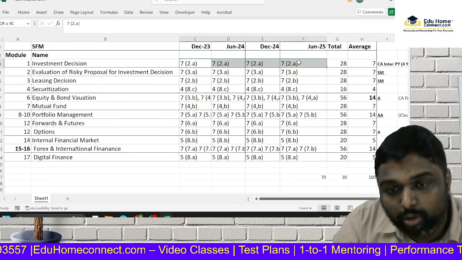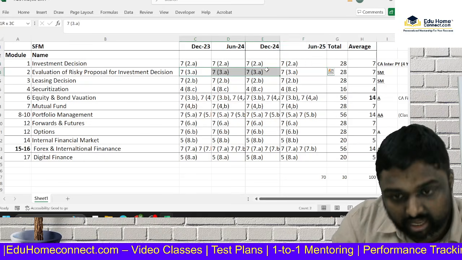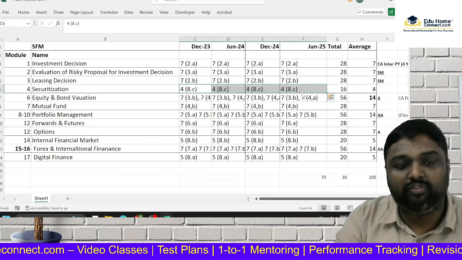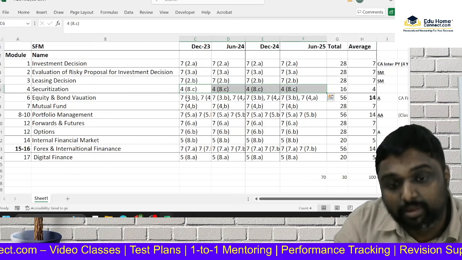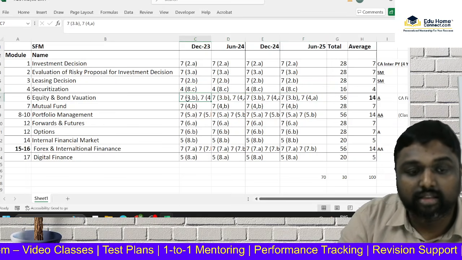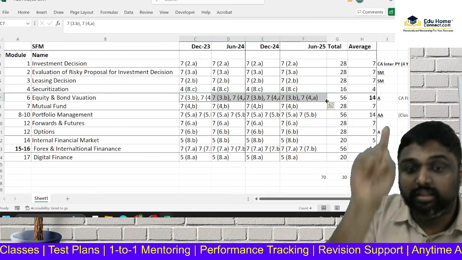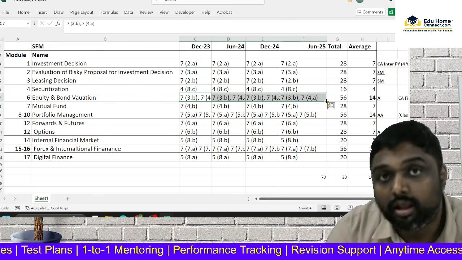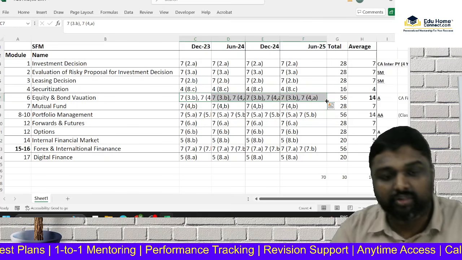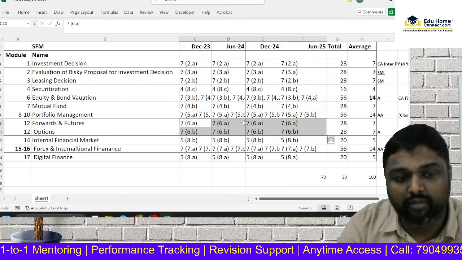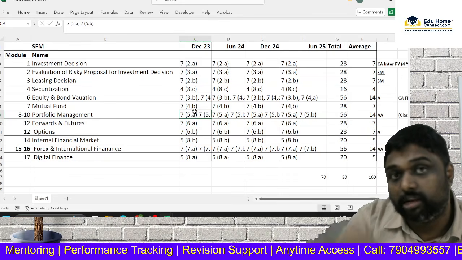So every time 2A is coming from investment decision, 3A is coming for risk analysis, 2B is coming for leasing, 8C is coming for securitization, 73B and 74A is coming for what? Equity and bond. That is, 73B is coming for equity. Then 74A is coming for what? Bond. Every time coming, my dear friends. Mutual fund 74B, then 6A forward and future. 7 both A and B is coming for portfolio management.